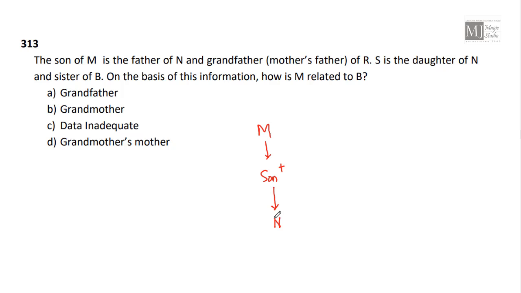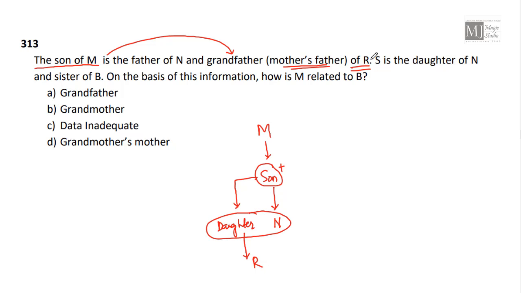The son of M is father of N and grandfather of R. That means the son of M is grandfather of R, Nanaji, mother's father. So this son is grandfather of R. That means the son must have got a daughter, which is N or not, we don't know. And now the daughter's child is R. These two people can be the same also.